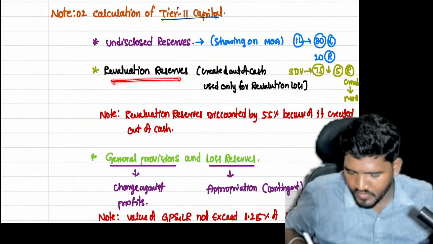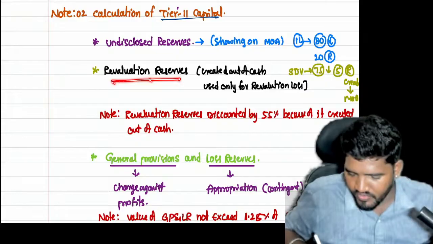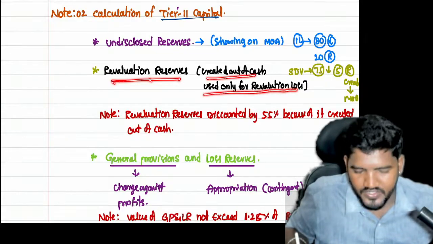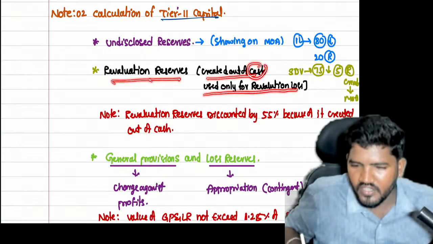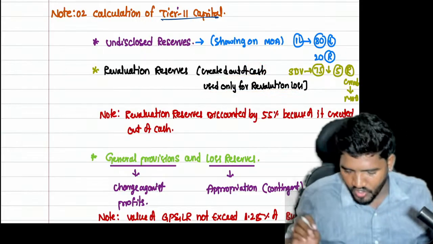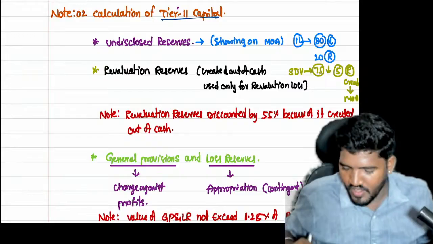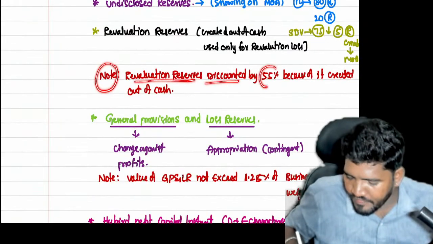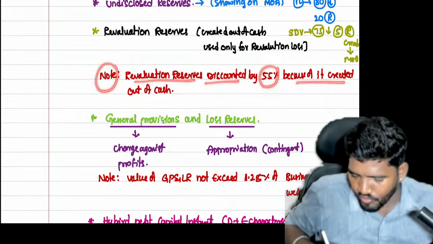Revaluation reserve is also created out of cash, and it is used only for revaluation loss. So if it is a cash creation, then only you have to consider. If it is not a cash creation, don't consider. There is a note point: revaluation reserve is discounted by 55% because it was created out of cash.